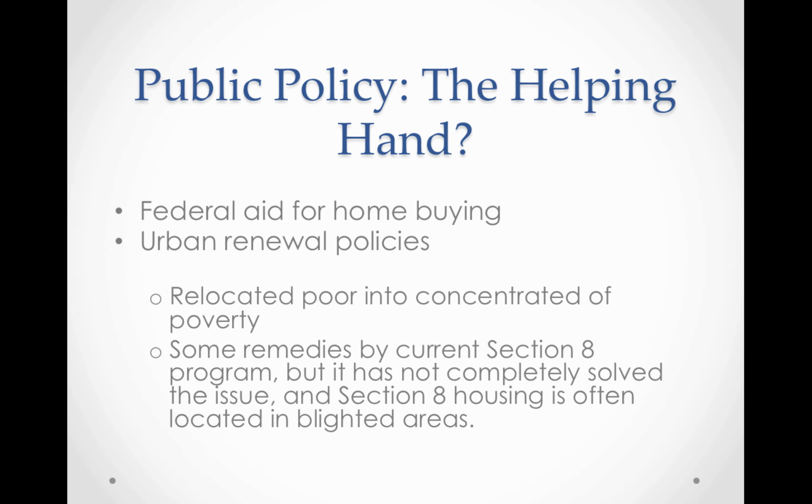For example, the federal aid for home buying and highway construction created white flight and the middle-class exodus from the cities. The concentration of publicly built low-income housing in the inner city and the weak federal enforcement of anti-discrimination laws had the effect of encouraging concentration of impoverished families in the inner city.